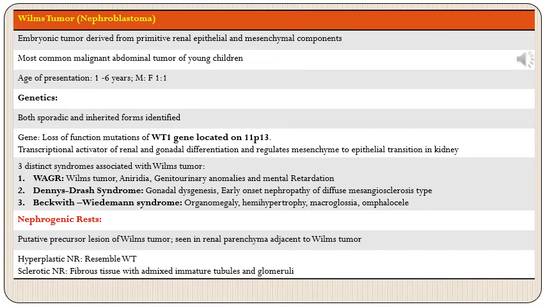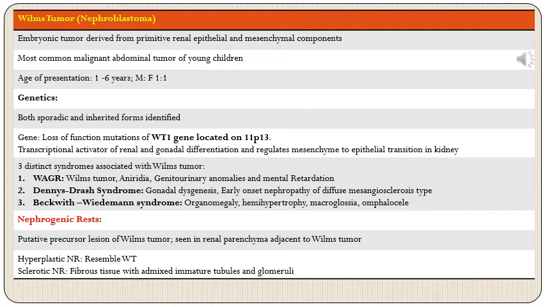Next is Wilms tumor, which is also called nephroblastoma. This is an embryonic tumor derived from primitive renal epithelial and mesenchymal components. This is the most common abdominal malignant tumor of young children, and the age of presentation is 1 to 6 years with a male to female ratio of 1 to 1. Genetics: both sporadic and inherited forms are identified. The sporadic forms are much more common.